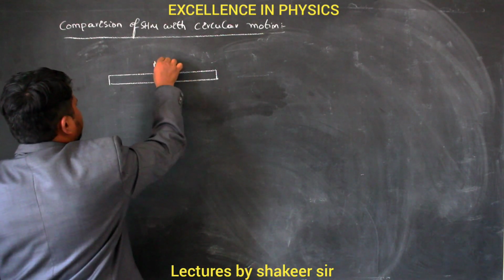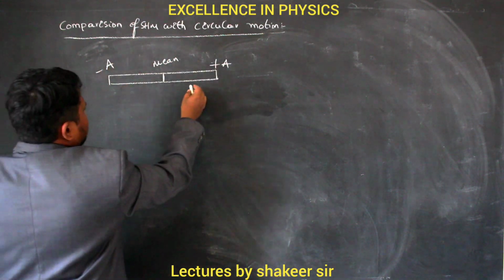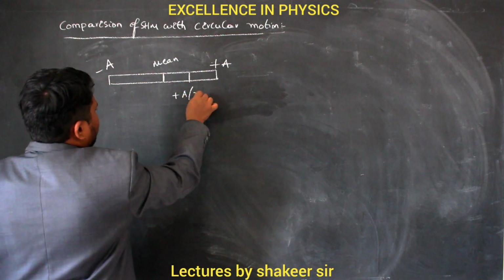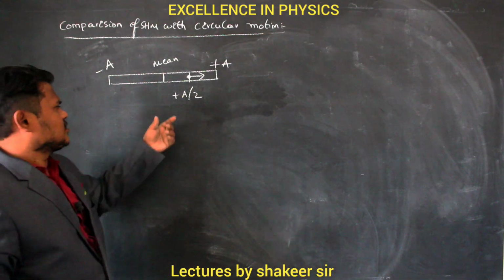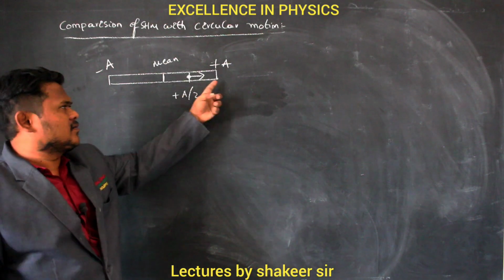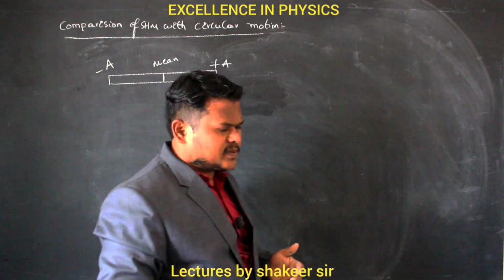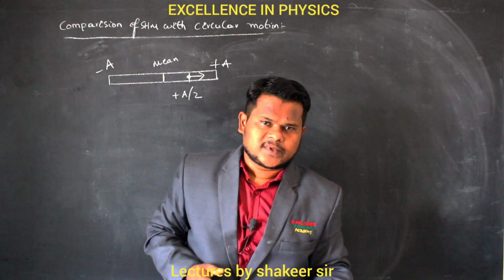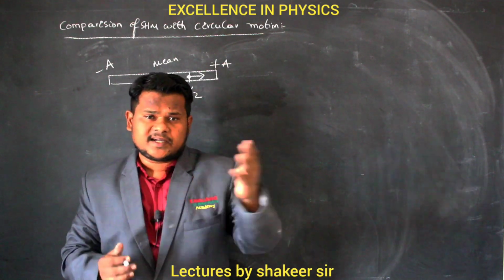This is the mean position. This is plus a and this is minus a. Let us consider the body has reached a displacement of plus a by 2 and it is travelling towards the positive extremity. Clear? Now by this time it has covered a displacement of plus a by 2. I want to calculate how much angle it has covered. SHM is always comparable with circular motion, no? So I want to calculate how much angle it has covered.